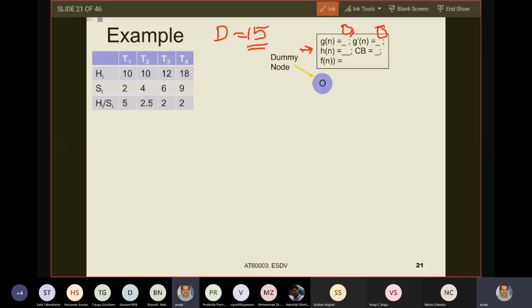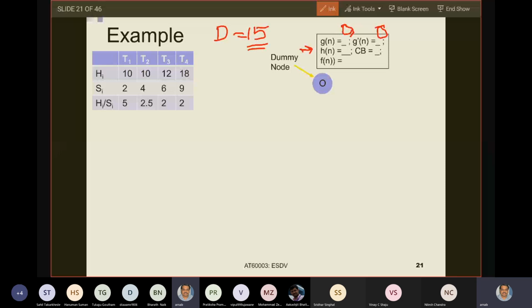So see how I generate this upper bound. I have not generated any solution till now, but I can generate the maximum hardware cost that I can possibly get by expanding all tasks. How? I will take the first task T1. When I take the first task T1, I get a hardware cost of 10 and the software cost incurred is 2. So the remaining resource is 13, 15 minus 2.